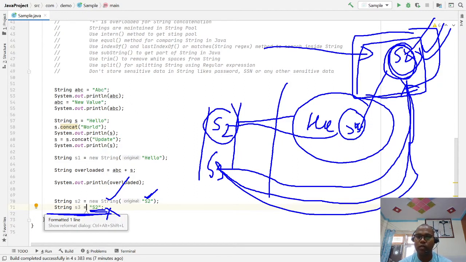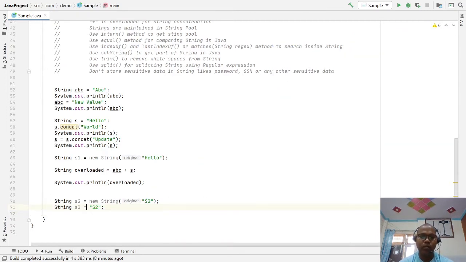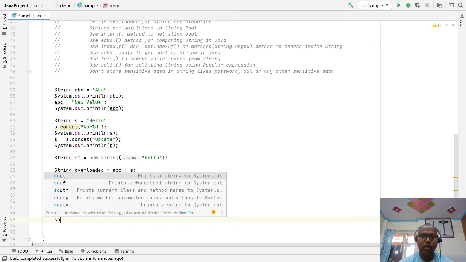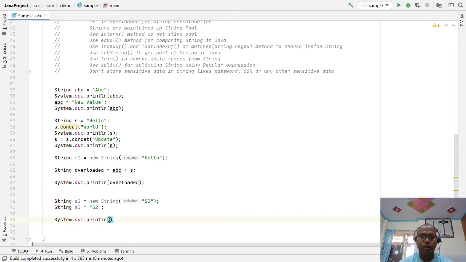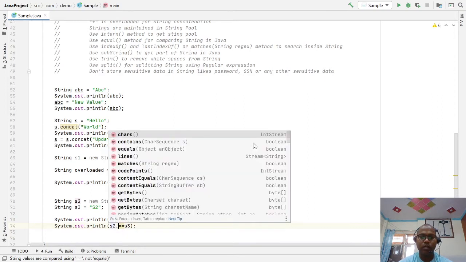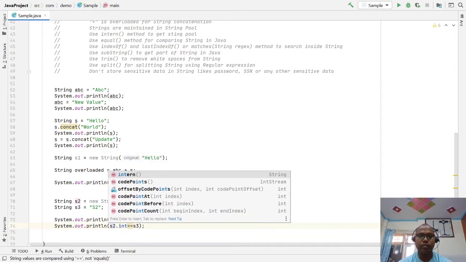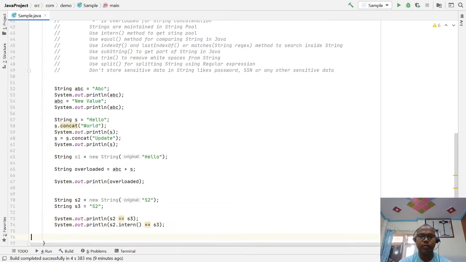Sometimes, from this s2, I want to refer to the value at the pool memory location. For that we have an option. If you want to compare s2 double equal to s3, and also s2.intern().